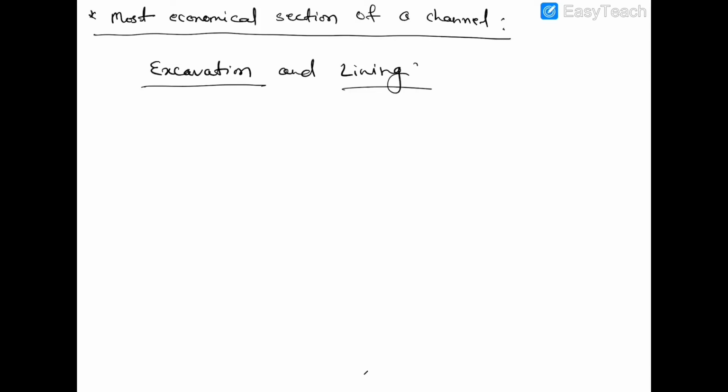What is lining? Lining is nothing but the impervious surface we provide to the channel to prevent the loss of water from seepage. So this is a channel. Here we provide an impervious layer of cement mortar to prevent the loss of water from seepage. Clear?